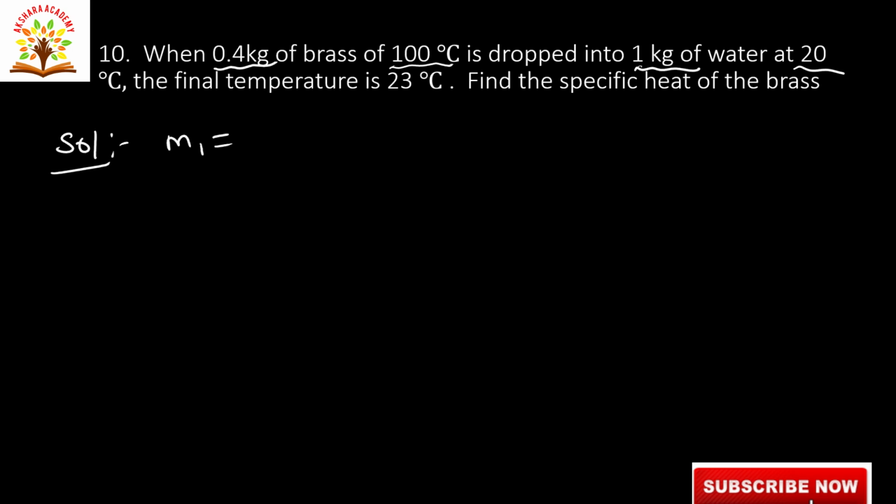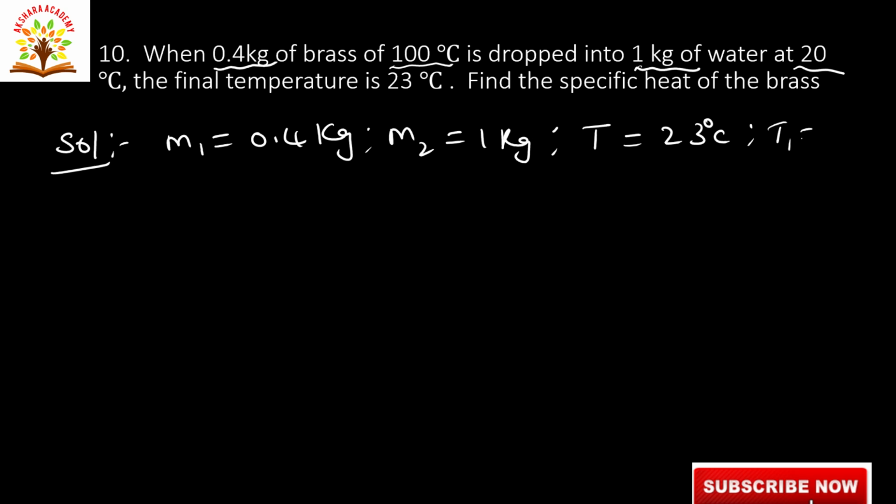m1 is equal to 0.4 kilogram and m2 is equal to 1 kilogram, and final temperature T is equal to 23 degree centigrade, and initial temperature T1 is equal to 100 degree centigrade, and T2 is equal to 20 degree centigrade.